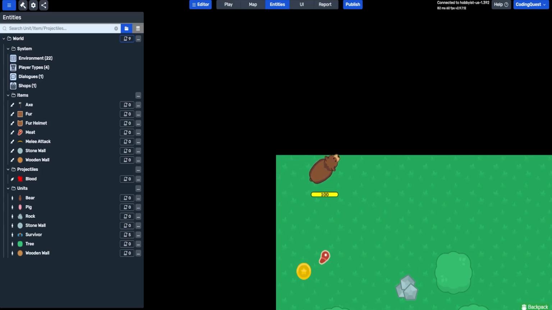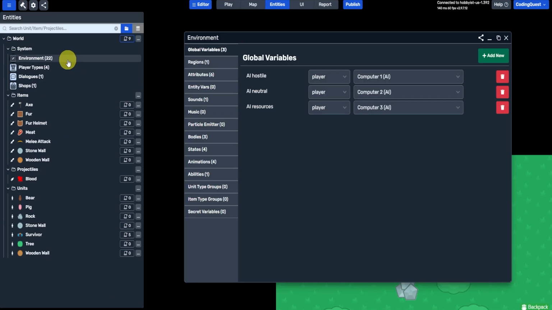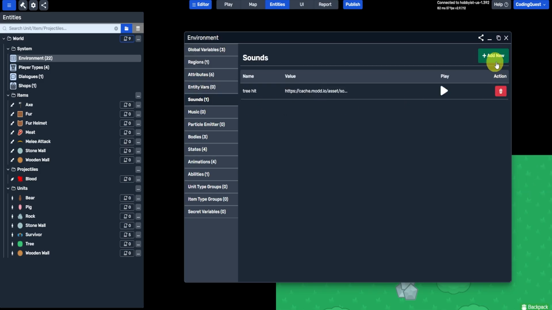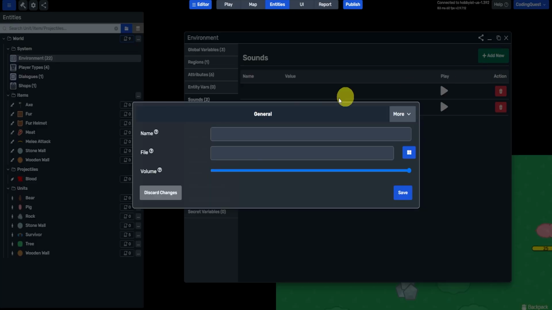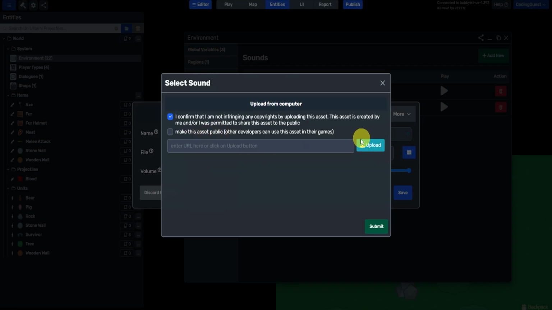All right, so to use a sound or create a sound in Moddio, we first need to create it. And we can do that in the Environments tab. We go to the Sounds tab, and we can add new. You can see I've already created one where it's a tree hit. Now you can add a new one, give it a name, and give it a file, where here you would simply upload a file that you've added from your computer.